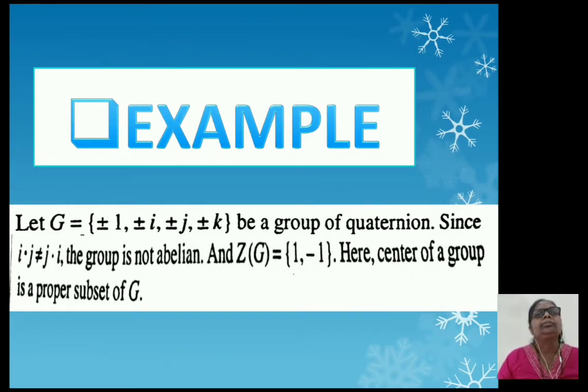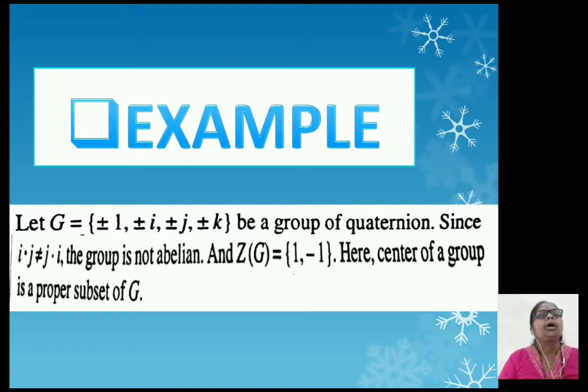Consider the next example. Let G equal to the set {±1, ±i, ±j, ±k} be the group of quaternions. That means there are 4 elements. Since i·j is not equal to j·i, you know this property, the group is not abelian, since here the commutative property is not satisfied.